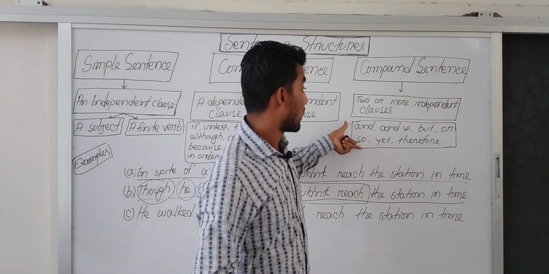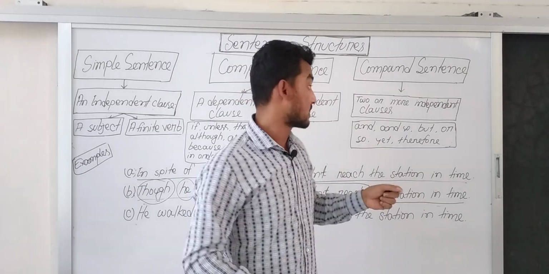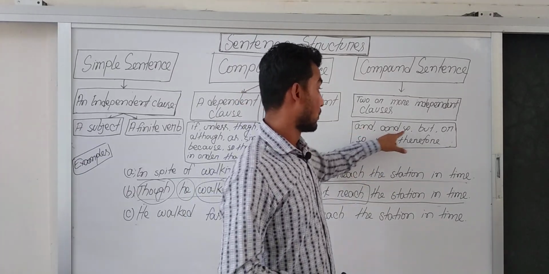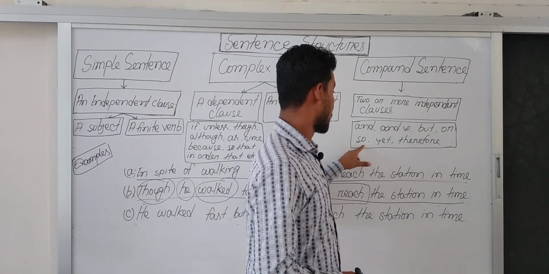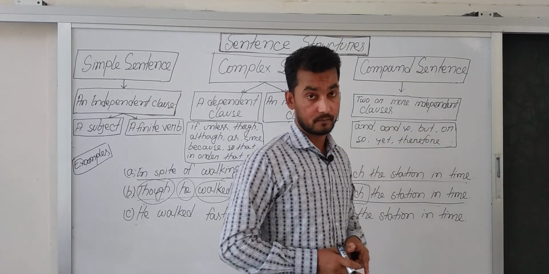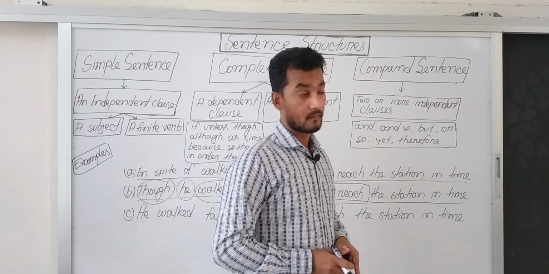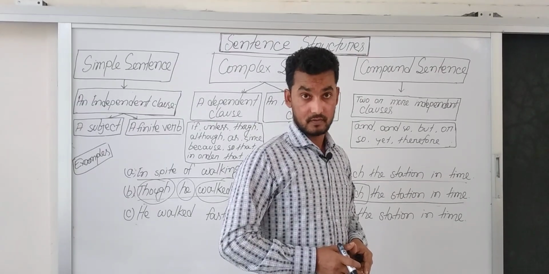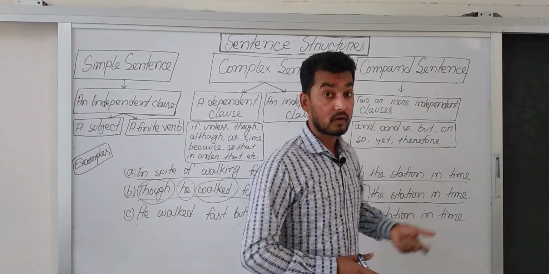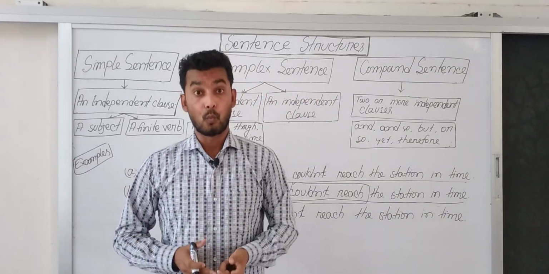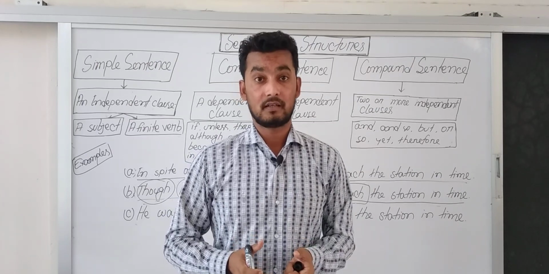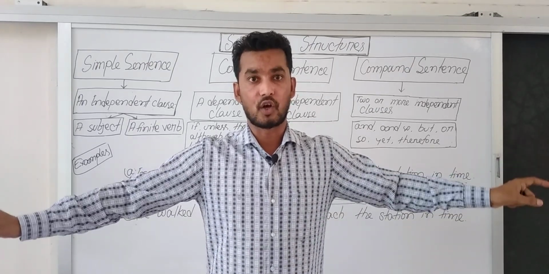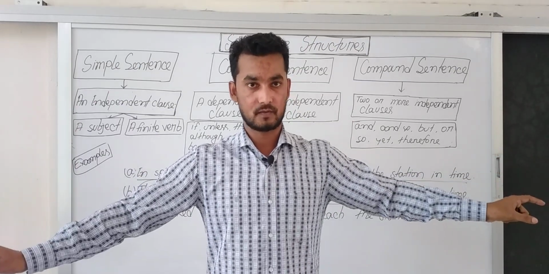I have written some coordinating conjunctions here. They are and, but, or, so, yet, therefore. They are coordinating conjunctions, and these coordinating conjunctions work to join both the clauses, the two independent clauses.